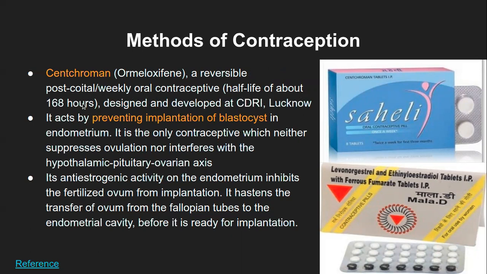Which approximately comes to around 7 days or so. Right, 24 sevens are somewhere around 168 only, correct?